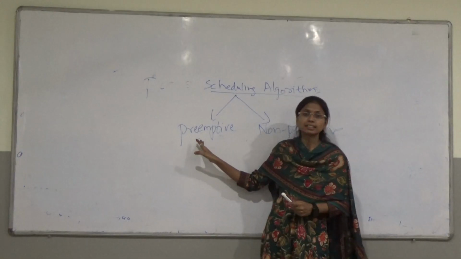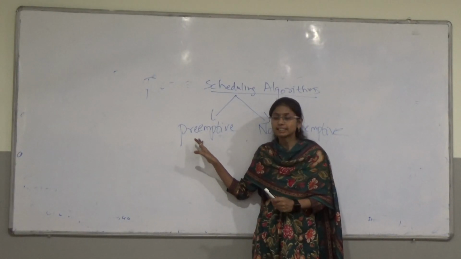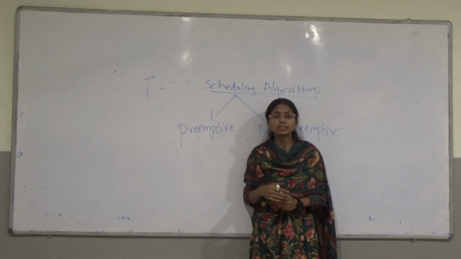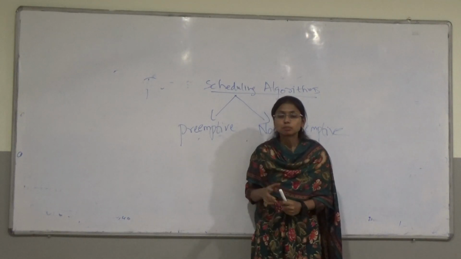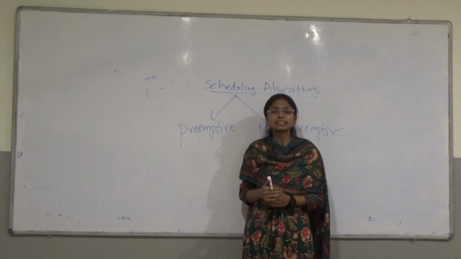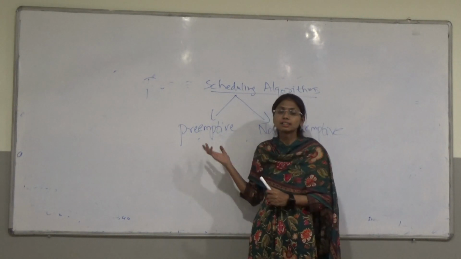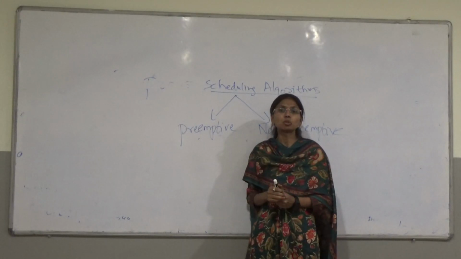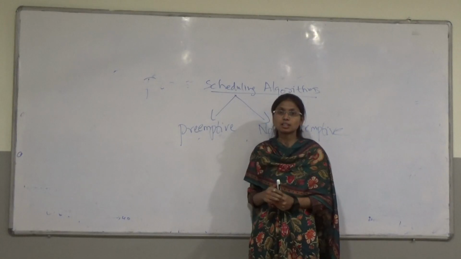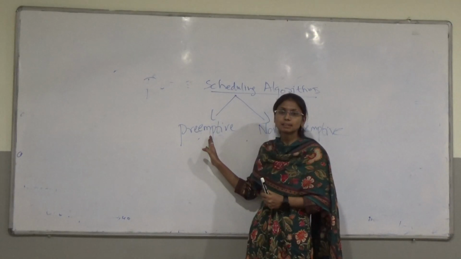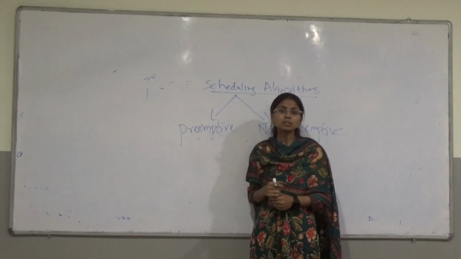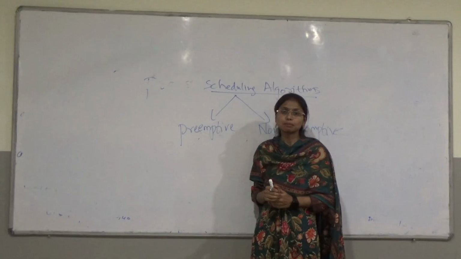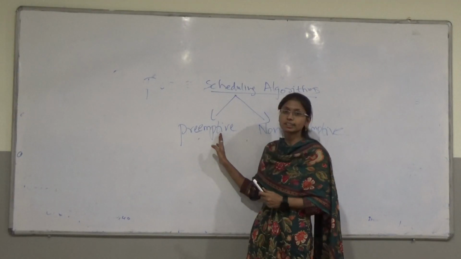if a process P1 is currently running on the CPU and process P2 has arrived, the CPU will preempt the currently running process, that is P1, and take the P2 process for execution. Why? Because the P2 process has more priority when compared with the P1 process. It will preempt the currently running process only when the next process has more priority than the currently running process. That is the preemptive scheduling algorithm.